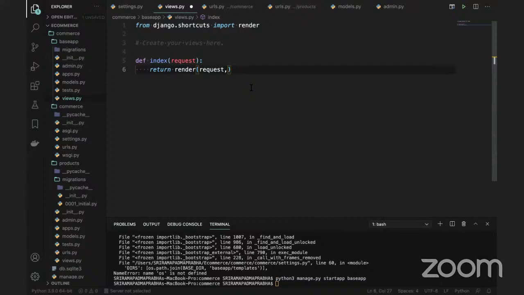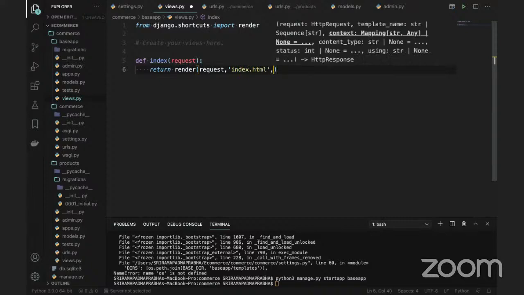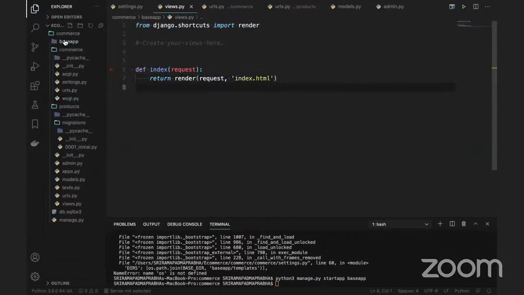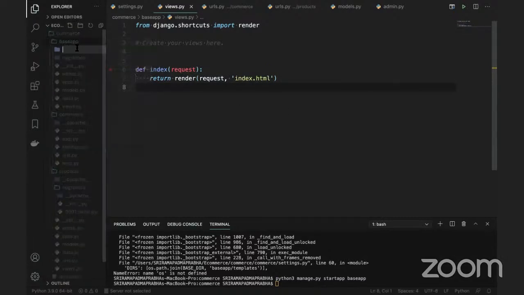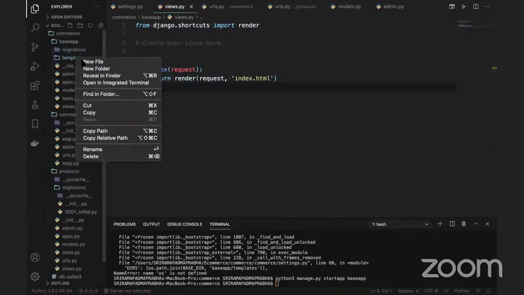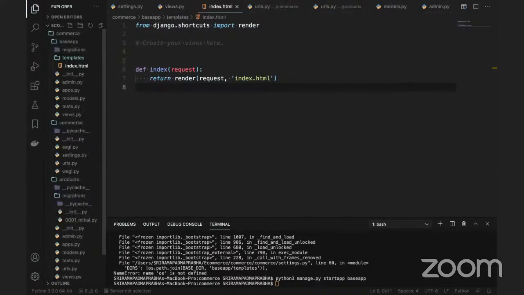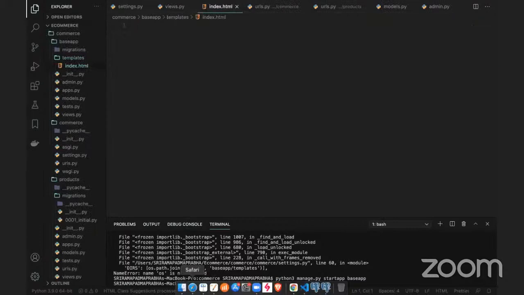The request, comma, and we are going to create something called index.html. So let it keep this index.html. Nothing else is there, I'm just going to render to this page. So in the base app, I will create a folder called templates. In this templates, I will create a file called index.html. So let me create index.html.